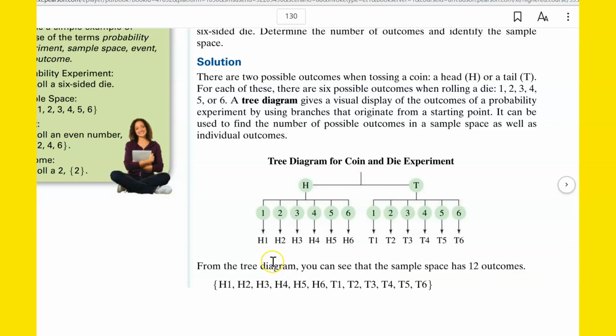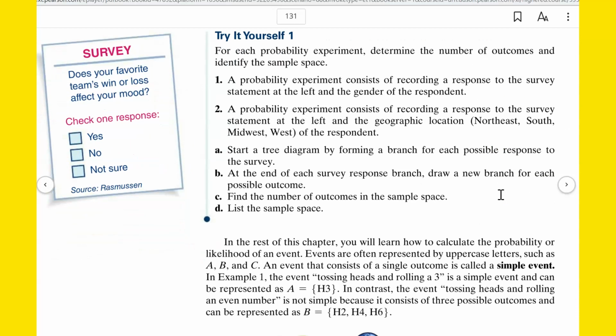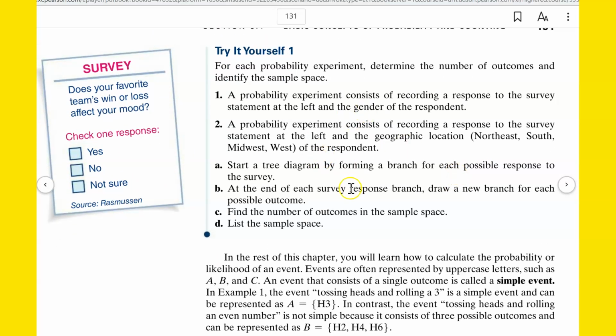Or we could say, what is the probability of the event that you would get heads and an even number? Then the event's not just one outcome. The event would be H2, H4, and H6. The event could be 3 different outcomes that we categorize as heads and an even number. So you see the difference there. An outcome is just one thing, whereas an event can be one thing, or it can be more than one thing, depending on how we describe the event. All right. Maybe you could look at this and do the try it yourself ones to see if you understand what's going on there.